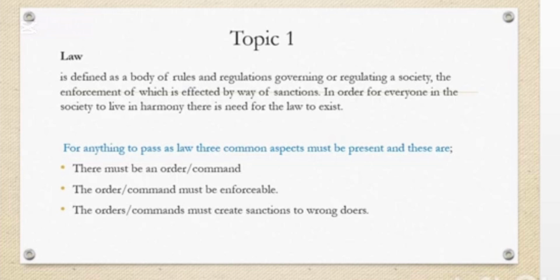So there are mainly 3 characteristics of law. Number 1, there must be order or command. For anything to be regarded as law, there must be order or command. Let me give an example in hostels. You are not allowed to enter a specific hostel like Akamwesi without an ID, right? Meaning, those are the rules governing that specific what? Hostel. You understand?